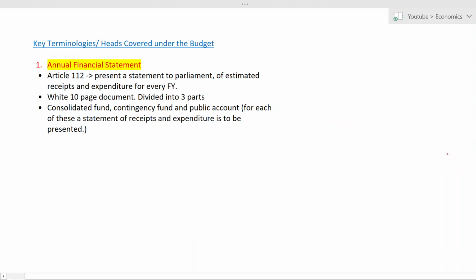Okay, now let us understand what are the key terminologies or the heads covered under the budget. The first one is annual financial statement. First, let me explain what is annual financial statement and then we will come back to this. The first thing the government has to do, whenever they have to present a budget, is make a list of whatever expenses they are going to incur and whatever they are going to invest.